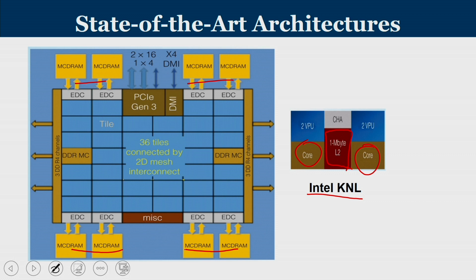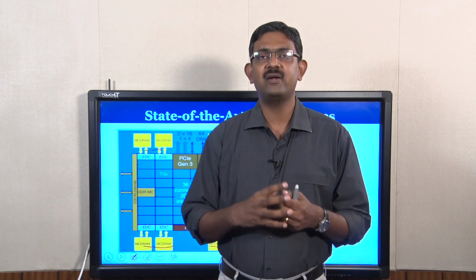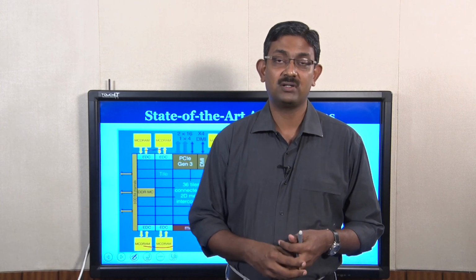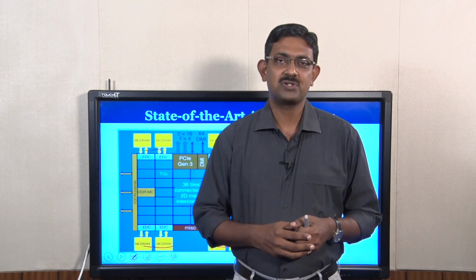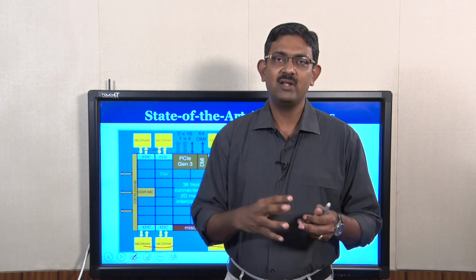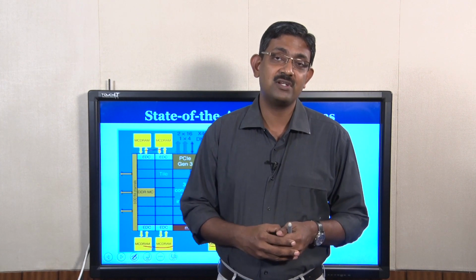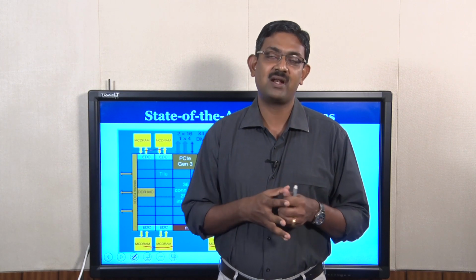These are the state of the art processors like the Tilera 64 and Intel's KNL. These are all examples of modern tiled chip multi-core processors. So, there was a huge paradigm shift between the way conventional processors worked and modern microprocessors work. Whatever techniques we have learned over these lectures are all embedded into it. The only difference is there are multiple such units, each with its own instruction pipeline, its own first level and second level caches, its own schedulers and its own advanced pipeline processing features like multi-issue, superscalar, hyper-threaded processors.